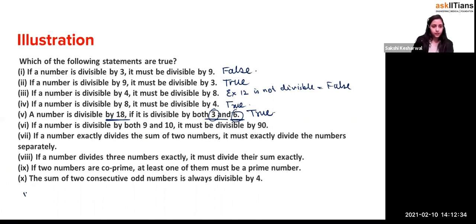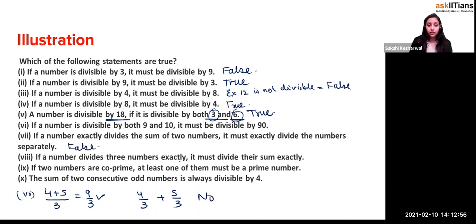So let's do the 7th part over here. It says that if a number exactly divides the sum of the two numbers, like 4 plus 5 is divisible by 3, which is equal to what? 9 divisible by 3. Yes. So can I say that 4 and 5 are divisible by 3 separately? No. So this is false, right?